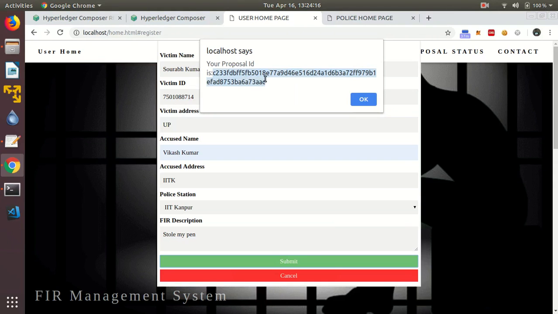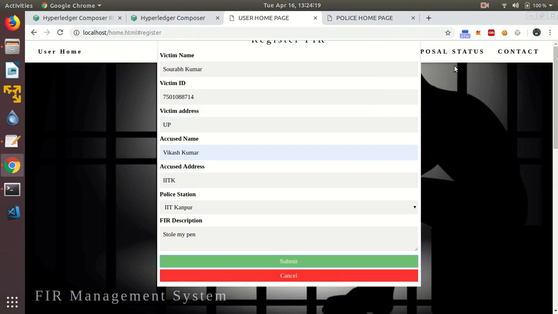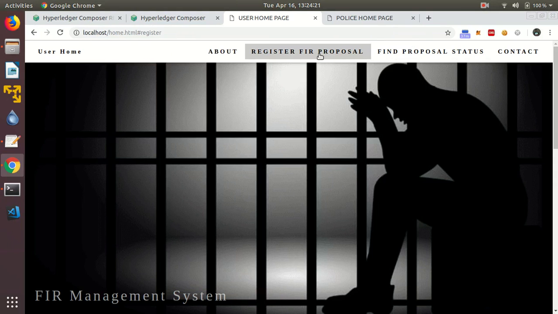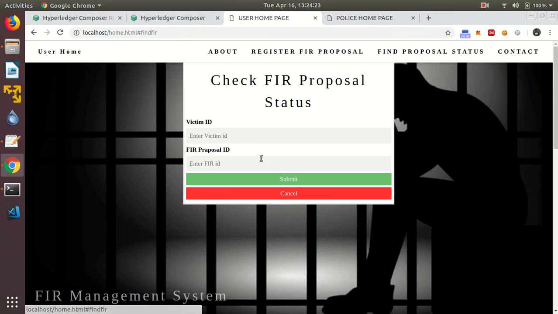We will copy the proposal ID and check its status, whether FIR has been registered or not. We will be requiring 2 fields, victim ID and proposal ID.